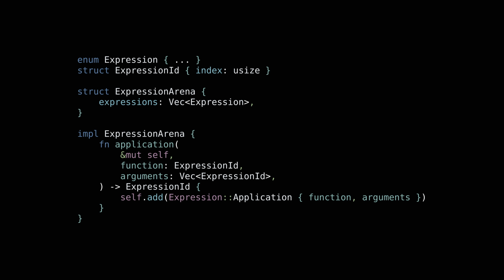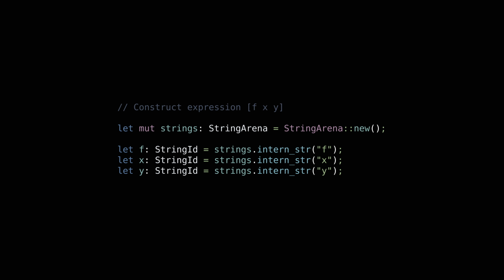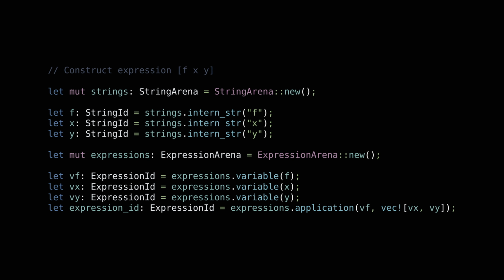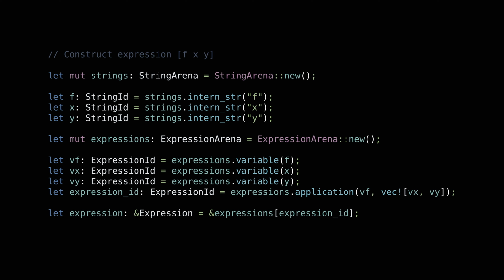Using string and expression arenas, we can construct expressions like the application of f with arguments x and y as follows. First, we construct an arena for the strings and in turn the identifiers f, x, and y. Second, we construct the expression bottom-up by constructing the named variables first using those strings, and then by constructing the application using the variables. Finally, to retrieve the actual expression stored in the arena, we use the index operation with the ID we got when we constructed the expression.